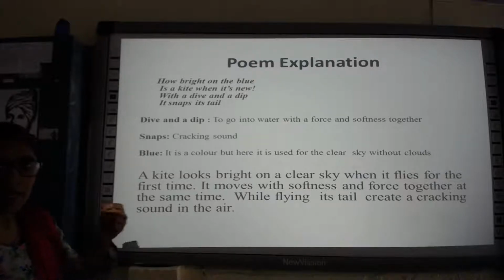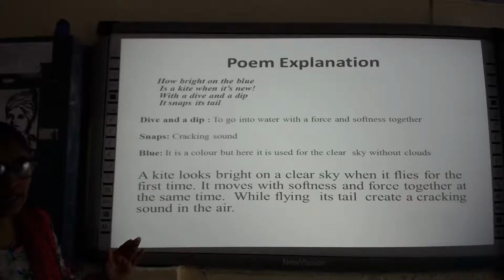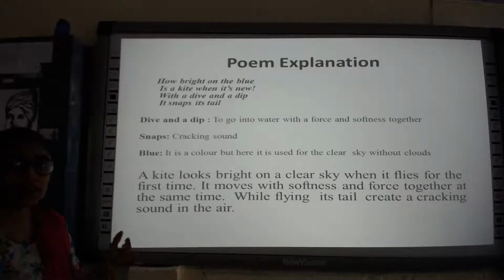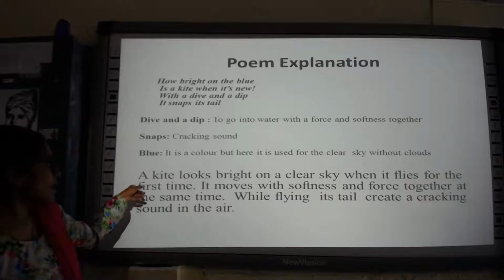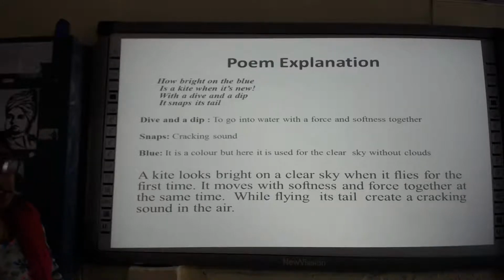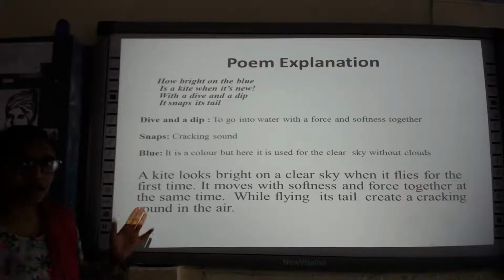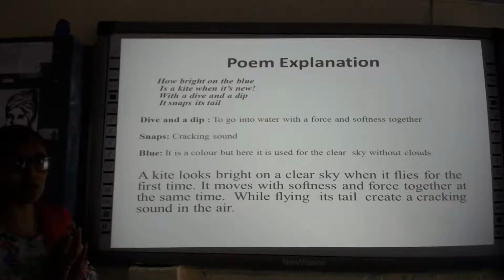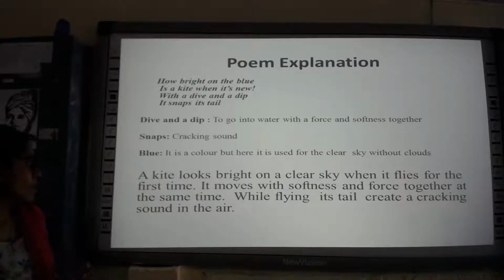So when we are flying the kite when it is new, when it is flying in the blue sky, a clear sky, it seems to be very bright because it is a brand new kite. So a kite looks bright on a clear sky when it flies for the first time, that too on a clear sky without any clouds. It seems to be very bright.